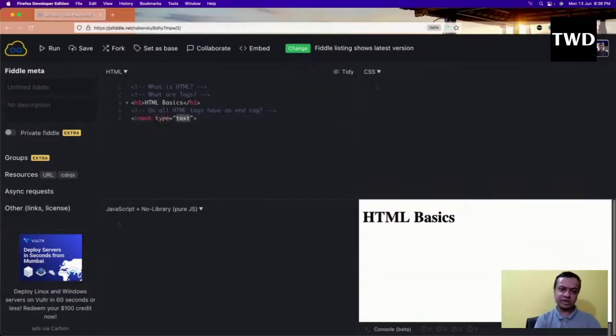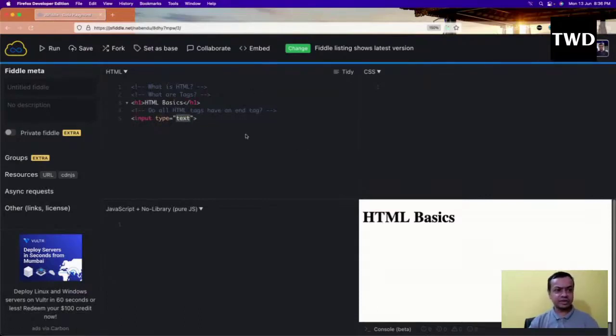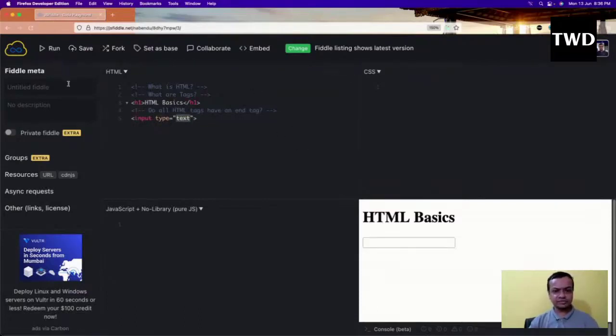So input type text doesn't have an ending. I'll run it and see. It doesn't have an ending. So that is there, and HTML doesn't have many questions. We'll go soon to CSS.